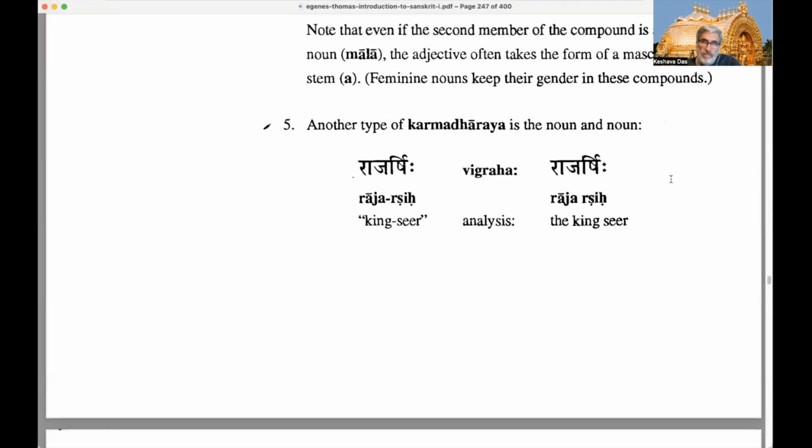And the parsing seems to be exactly the same here. Huh. Raja Rishi. I think this is a mistake, actually, because Rishi should start with a ri, and up here he's just given the same as here.